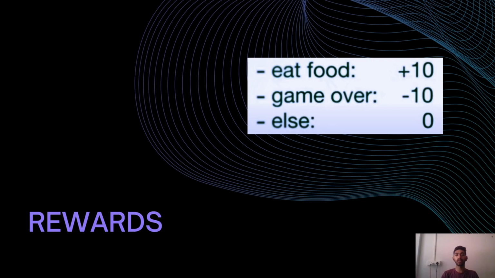Coming to the reward functions, if the snake eats some food, we give it a score of plus 10. If it's a game over, that is, if it touches the boundary or touches itself, then it is given a penalty of -10, or in any other case, it is given a score of 0.